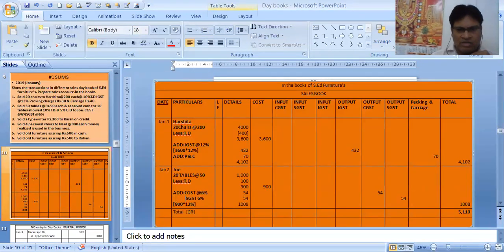So totaled up, it is coming as 1008. We have taken 6% and 6% of 900, and we have got 54, 54. And we have written in the output CGST and output SGST 54, 54. The cost was 900. Adding these two, there is no packing and carriage or other charges. So it is coming to 1008 in the final column. So this much is the sales. The total of the credit sales is 5110 because there are no more transactions involved.